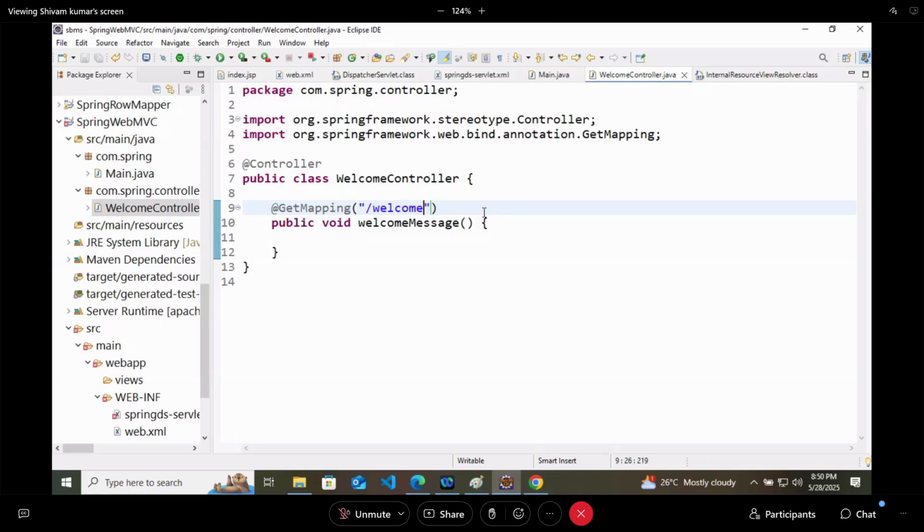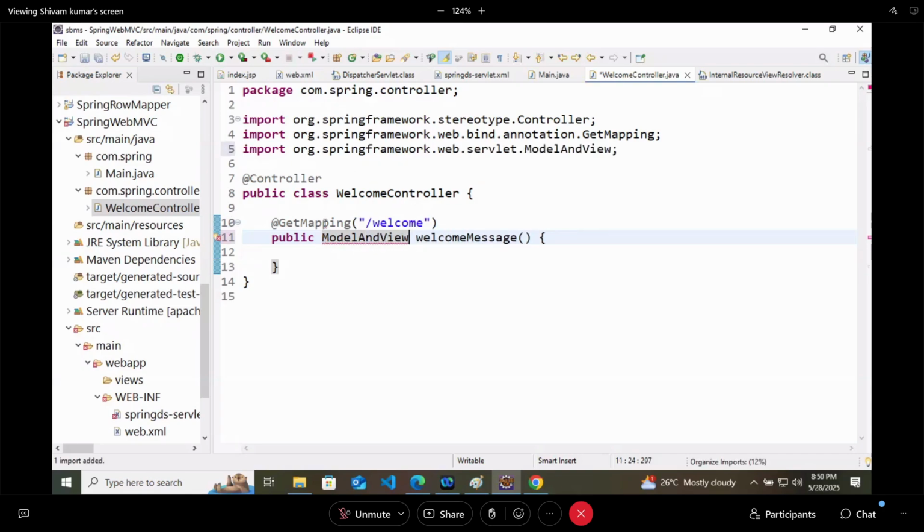Now this is the welcome controller. See the architecture again. The controller will return you two things, model and view. Same class we are using here. What is returned by the controller? Model and view. So that's why I have kept it.